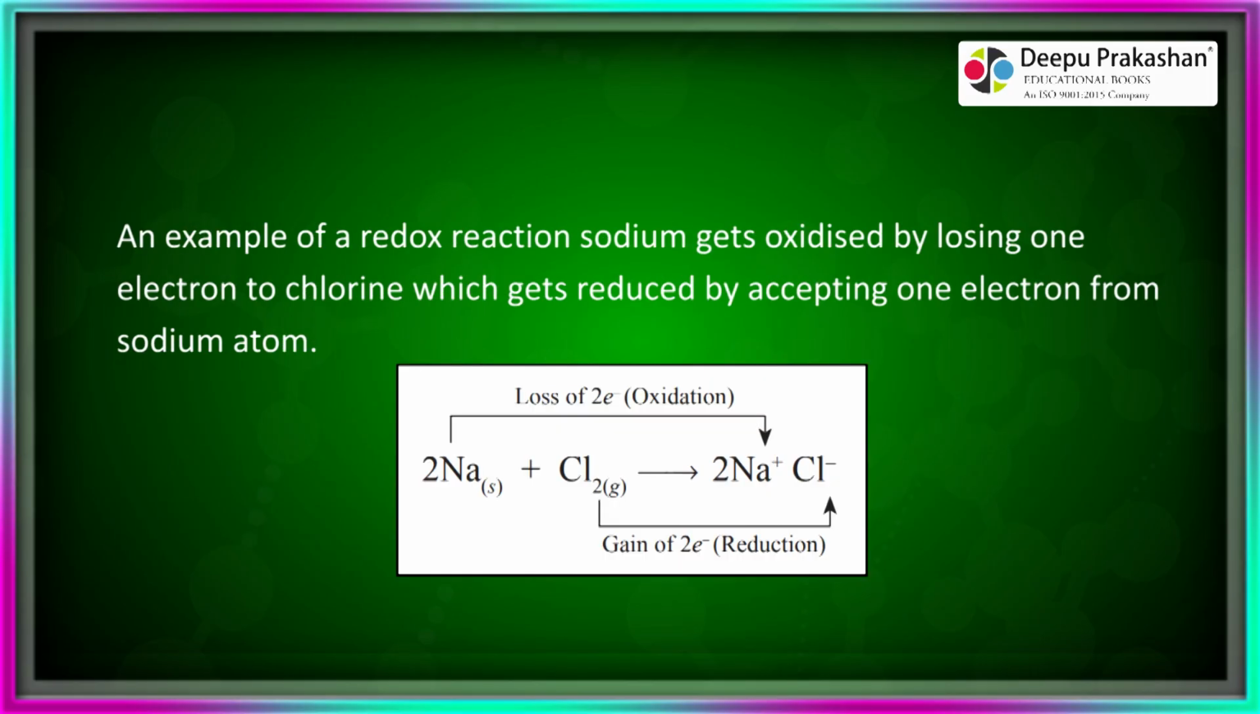An example of a redox reaction: sodium gets oxidized by losing one electron to chlorine, which gets reduced by accepting one electron from the sodium atom.